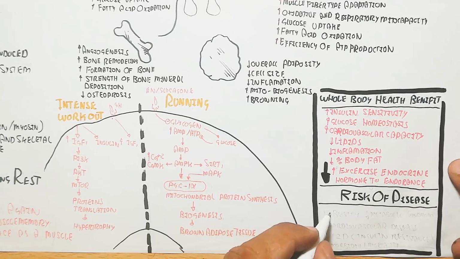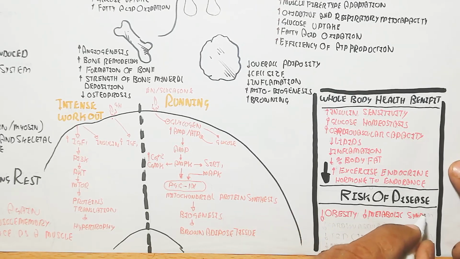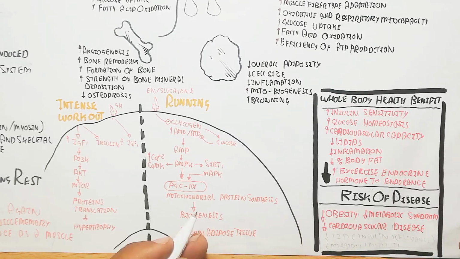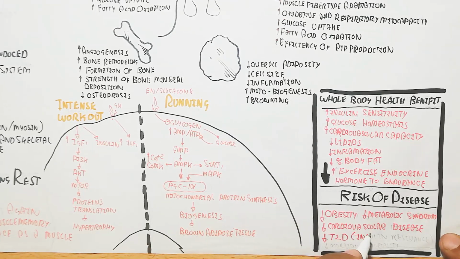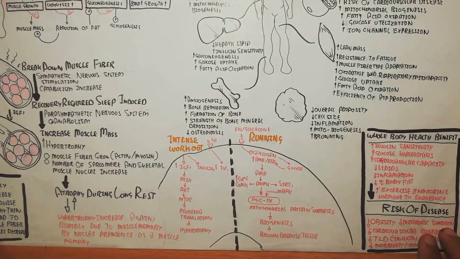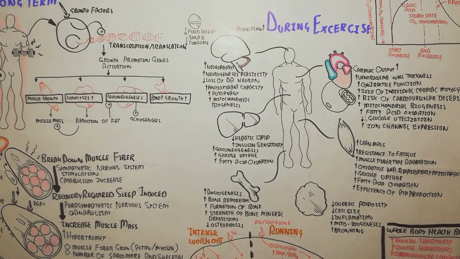All these things will decrease the risk of disease, obesity, metabolic syndrome, cardiovascular disease, type 2 diabetes and insulin resistance. Morbidity and mortality also decrease. In this way, aging is inhibited, while long life can be promoted.